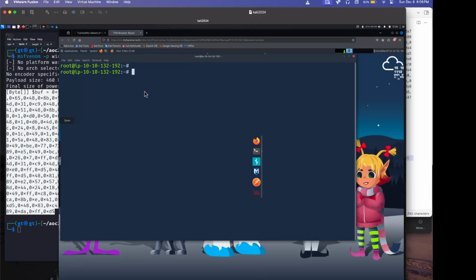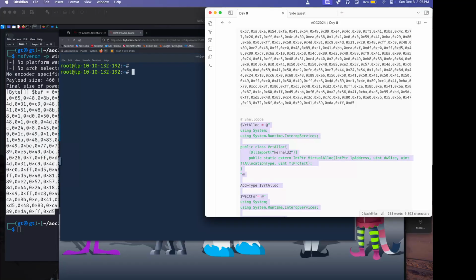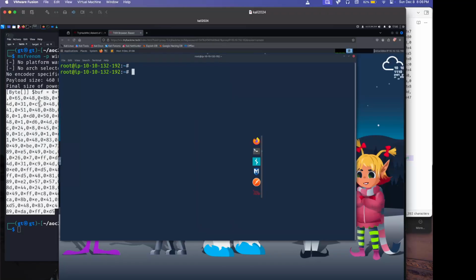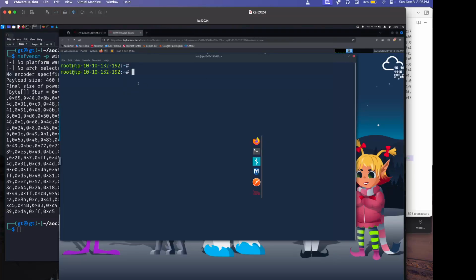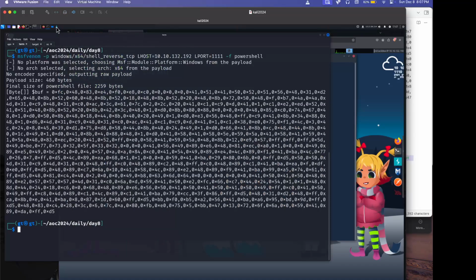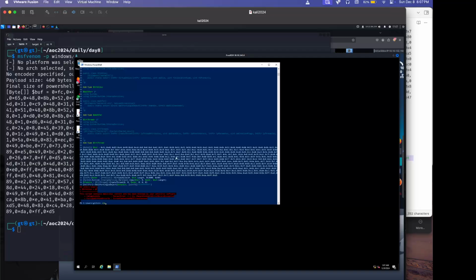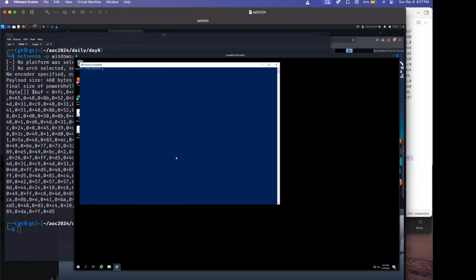Instead of using my IP that was assigned to me, I'm going to use the IP from the attack box, right? 132.192. And I'm gonna start netcat here, nlvp, and that's 1111. Start it. It's listening. So I'm gonna come back here. I'm gonna clear it. It shouldn't matter, right?